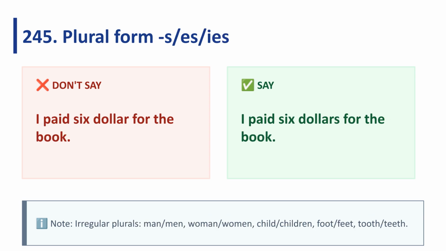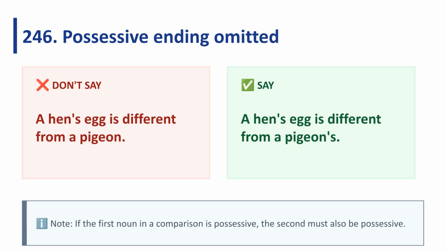Don't forget the plural form s, or ies for countable nouns. For example, I paid $6 for the book. In comparisons, if the first noun is possessive, the second must also be possessive. Say, a hen's egg is different from a pigeon's.